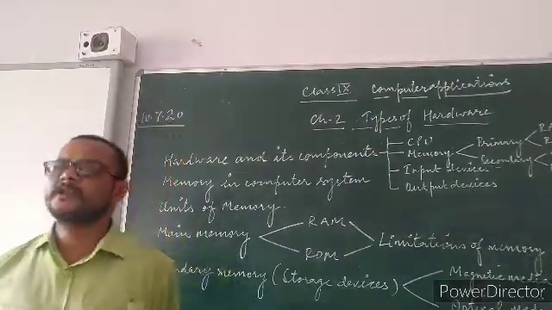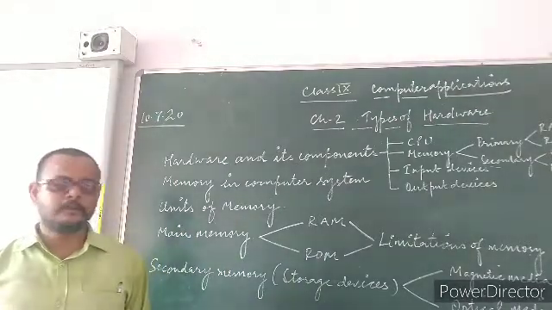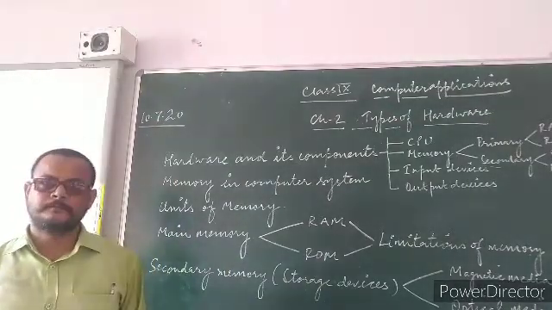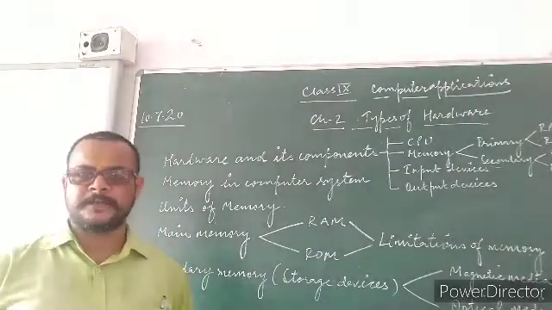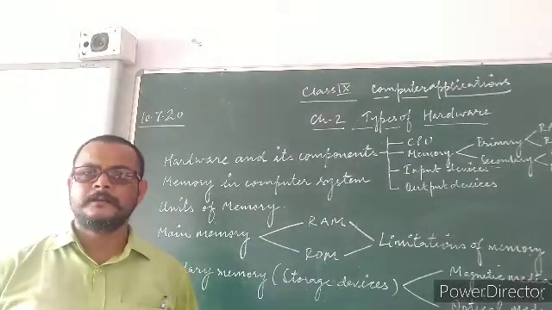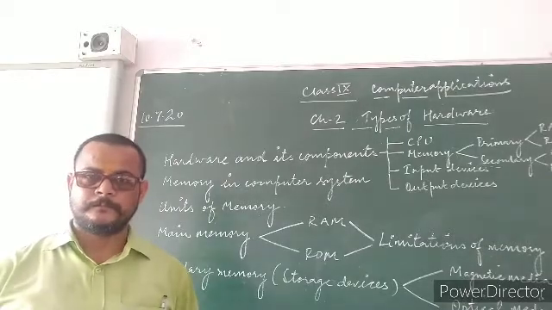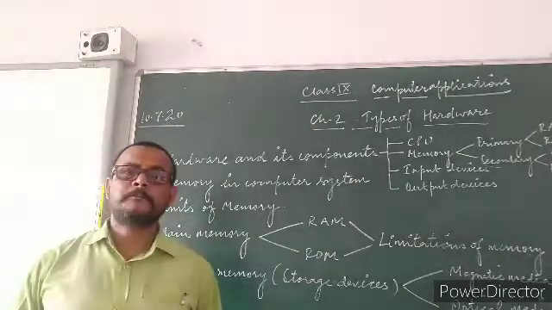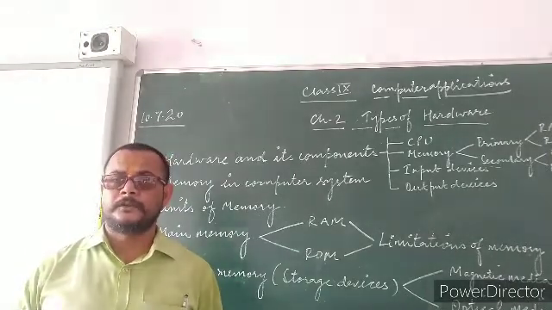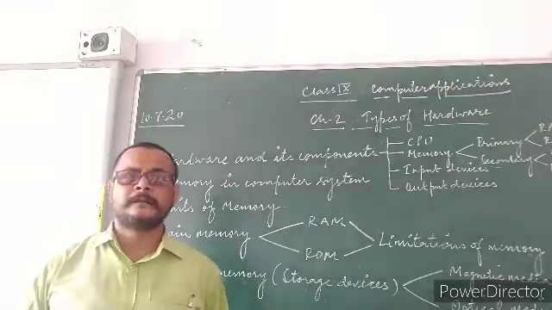A bit consists of 0 or 1, either 1 or 0, and it will be termed as a bit. Whereas 8 bits make 1 byte.